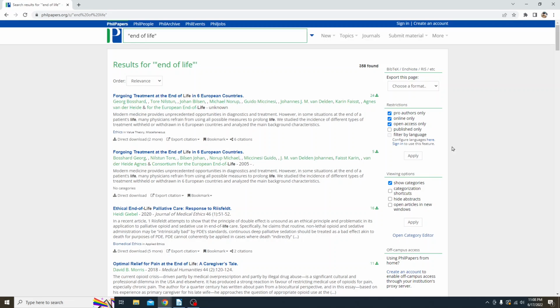If we look to the right, we have some limiters under restrictions. If you limit your search to pro authors only, you will only see sources from individuals who have a PhD in philosophy and have been published in some of the main journals in philosophy. Under this, we have the online only box. Because PhilPapers is first and foremost an index, it is possible to see entries from sources that are not actually available online and have only been published in print. Generally speaking, it is more helpful for you to maintain this checkbox in the online only box. And then below that, we have the open access only. This means that overall, the sources that come up in your search should be accessible to you.